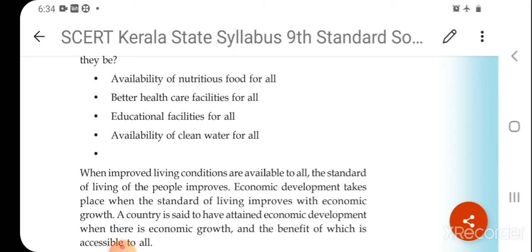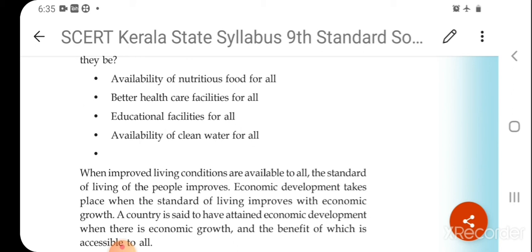Economic development takes place when the standard of living improves along with the economic growth. Economic growth is a quantitative development, while economic development is a qualitative development of the people. In economic growth, we can see the production is increasing, and in economic development, the quality is increasing.